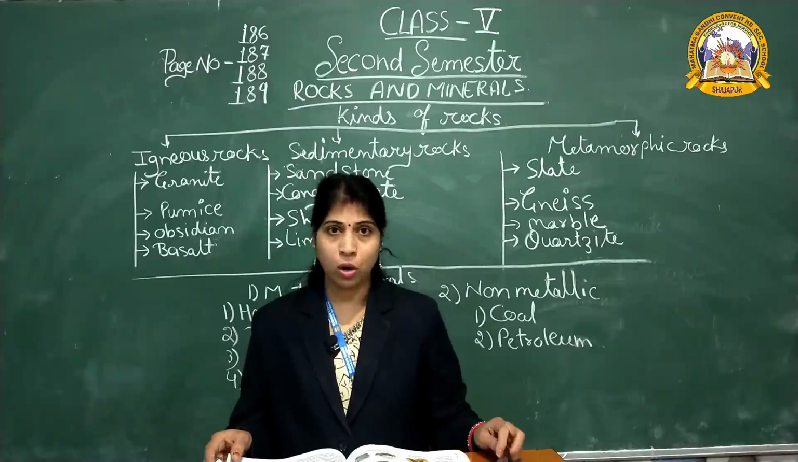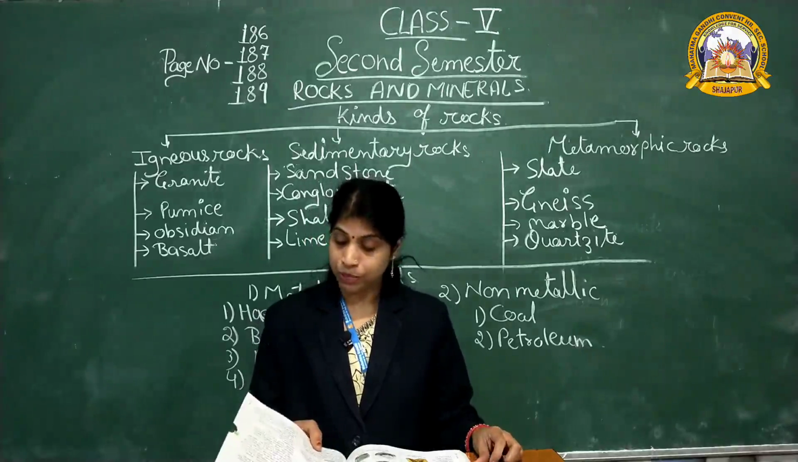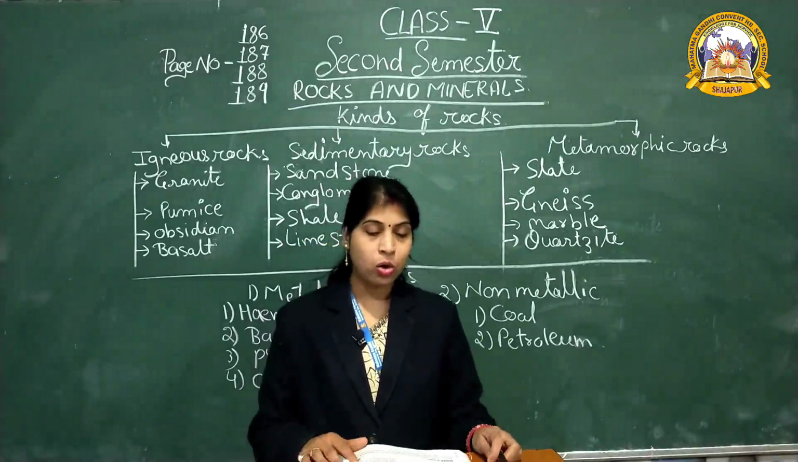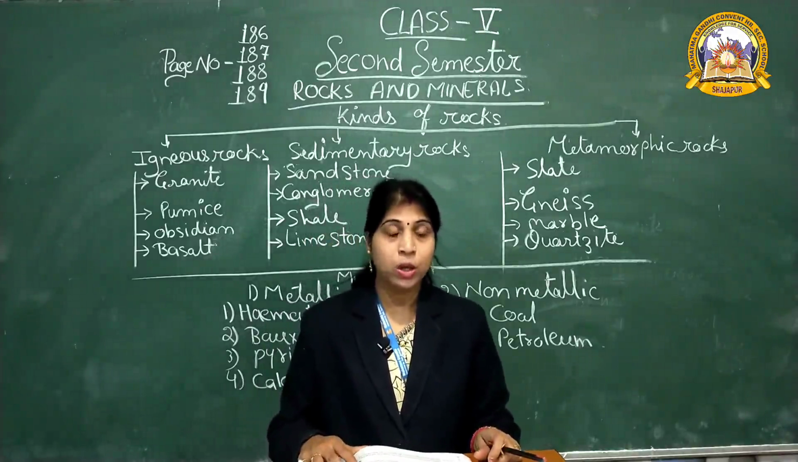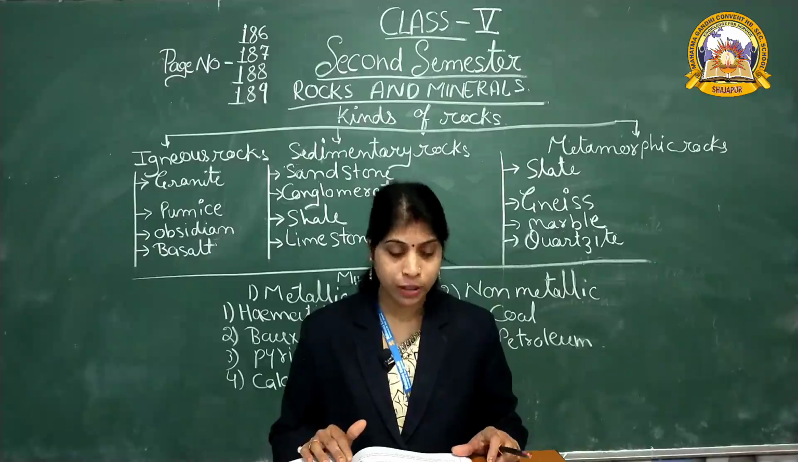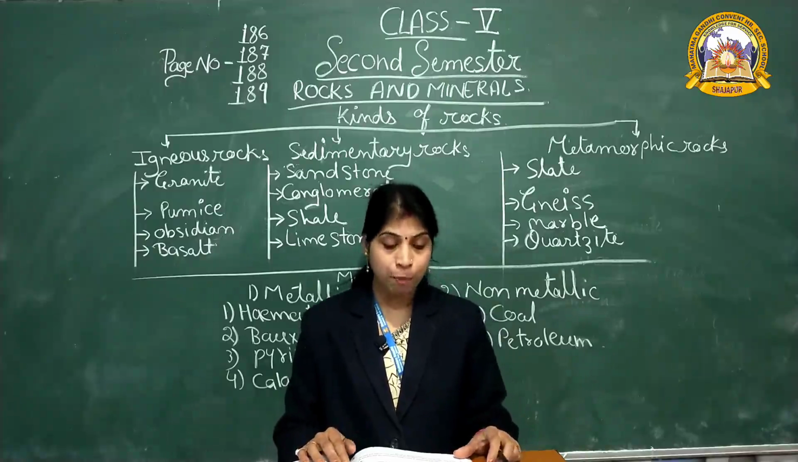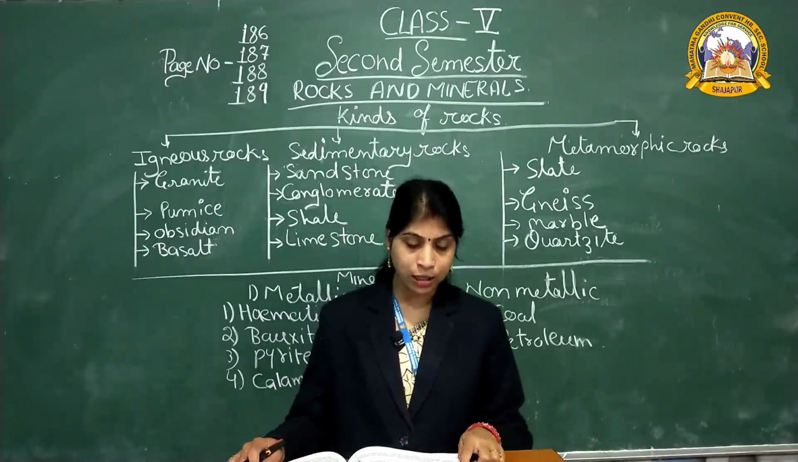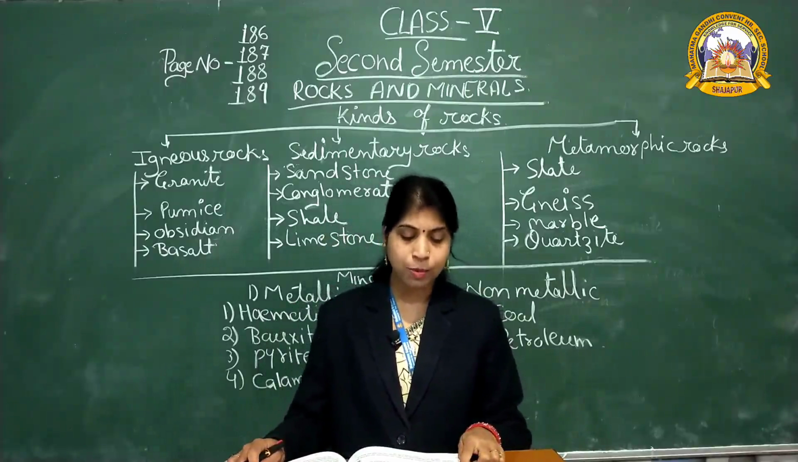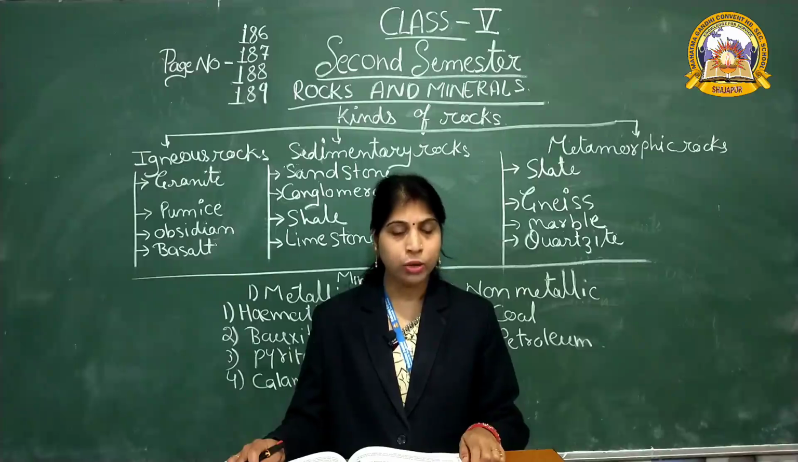Petroleum or crude oil has several names like rock oil, black gold and liquid sunlight. You know where we get this petroleum? In India, petroleum is obtained from Ankleshwar, Gujarat; Digboi, Assam; and Mumbai High off the Mumbai coast.